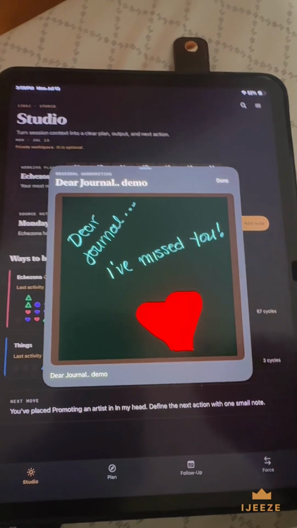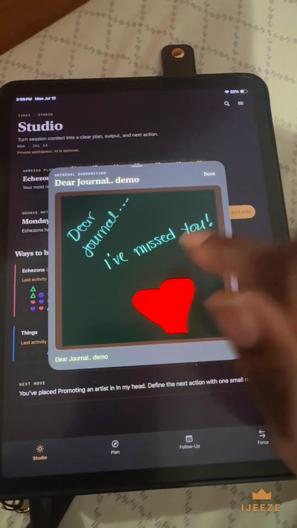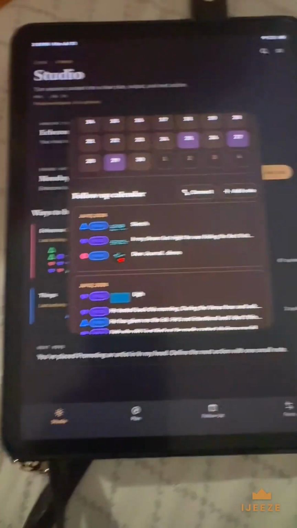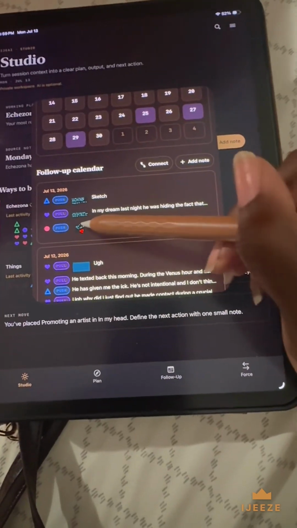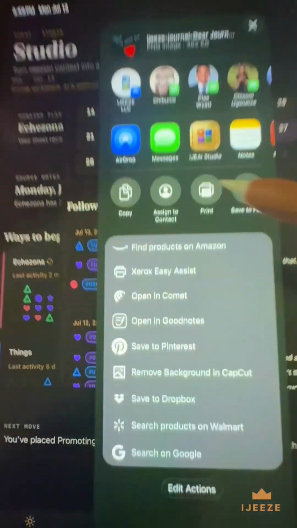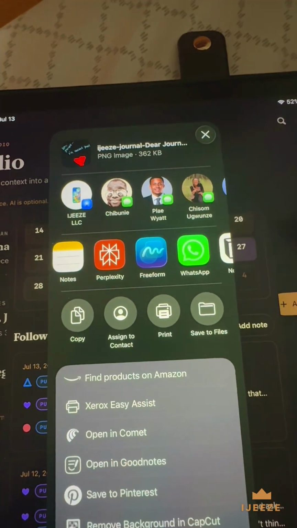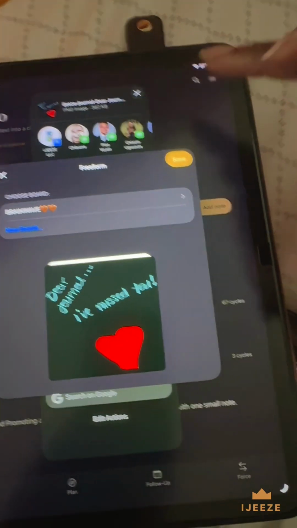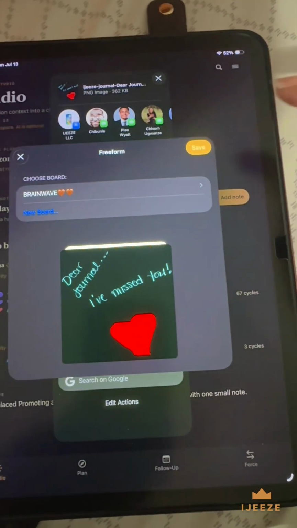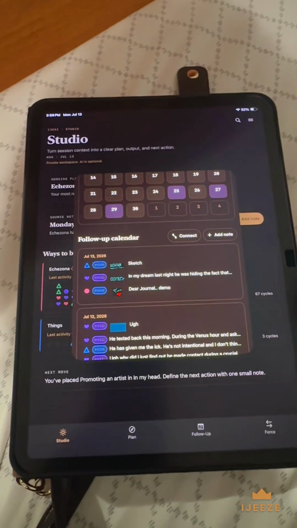But the update that I was showing right here is that it now is full screen for the sketchpad. And if you didn't know, because I'm an Apple girly, if I take this now, click and hold it and click send to journal, it's going to open this and I can send it to Freeform, which I love. I use Freeform for a lot of things. I have videos on my page on how I use Freeform, but you can use Freeform in numerous ways. So I sent that off to Freeform.